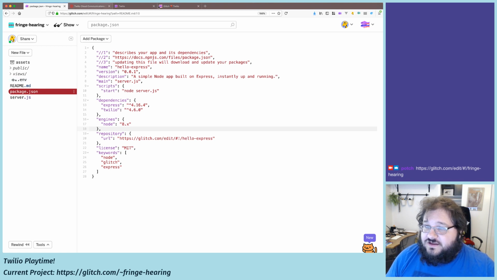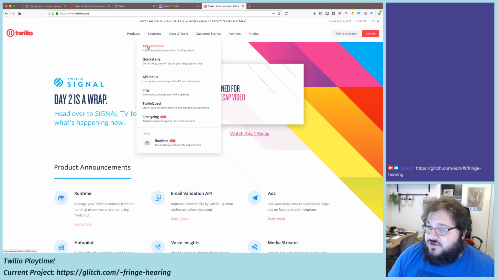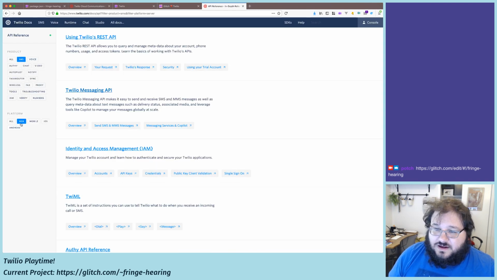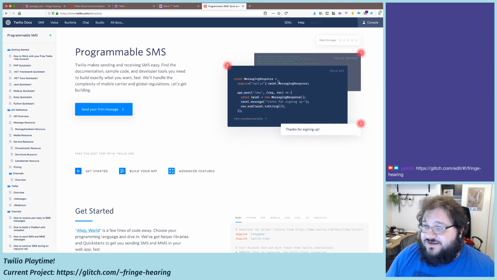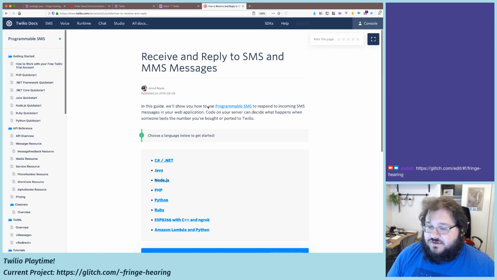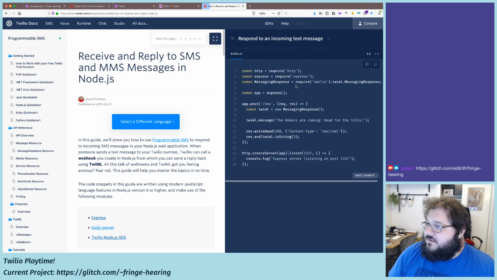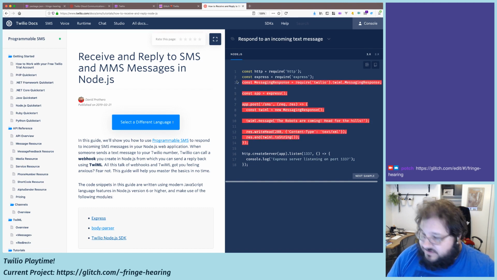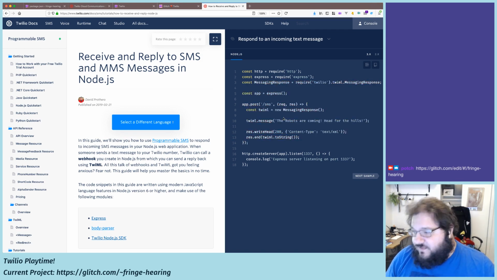So let's take a look at the Twilio docs. Let's try the API reference. We are playing with SMS today on the web. So let me click those things. Aha! Yes, it'll look something like that, in fact. So, how to receive and reply to SMS messages. Here we go. There's going to be some code. We are in Node.js land. And hey, look, they've got a code sample for me here. Specifically, this stuff is what I want, which is the ability to receive a message from Twilio when I get a text and do something with that.